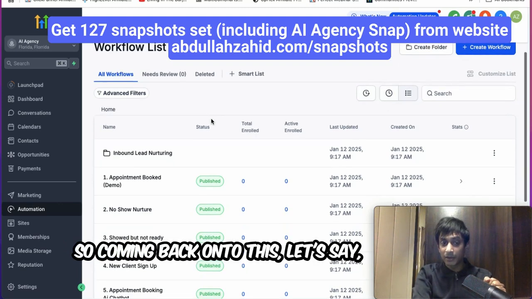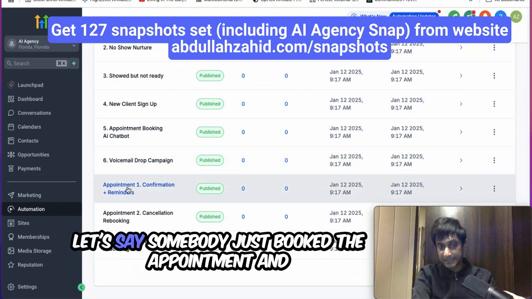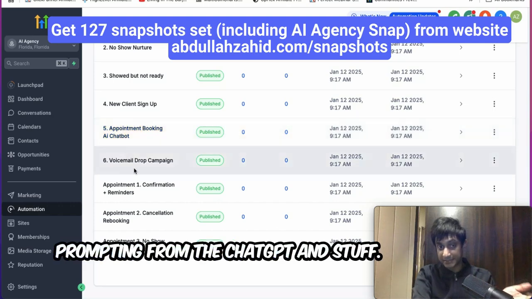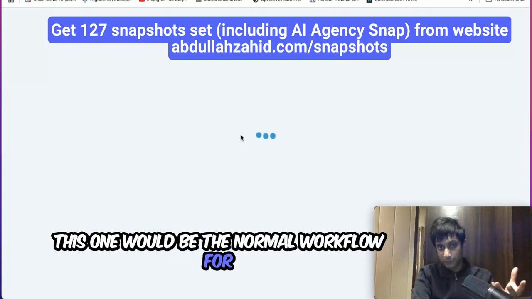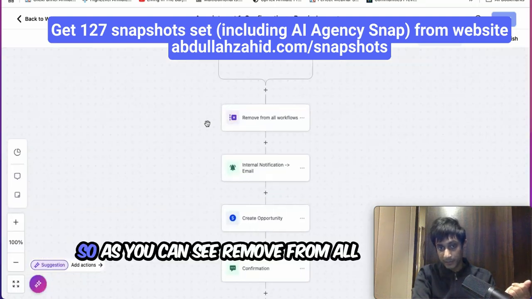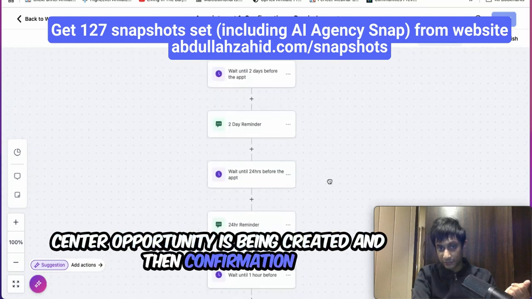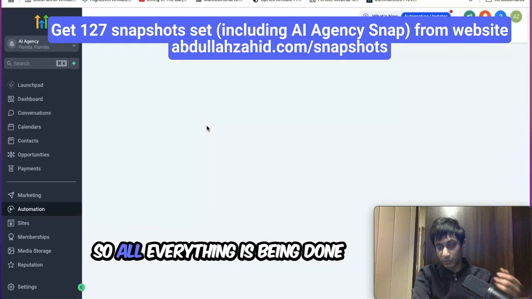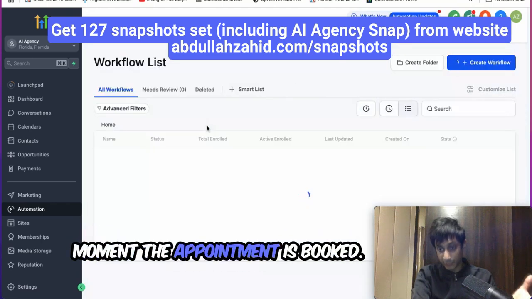So coming back to this, I mean, this was the lead nurturing. Let's say somebody just booked an appointment. Even for the AI chatbot, it is prompting from ChatGPT and so on. But let's say appointment confirmation and reminder. This one would be the normal workflow for the confirmation and the reminder, and the AI chatbot one would be a different one. As you can see, remove from all the other workflows, there is an internal notification saying an opportunity is being created, and then confirmation, and then just 1 hour before, one more reminder will be sent to the person. So everything is done professionally with your marketing agency the moment the appointment is booked.